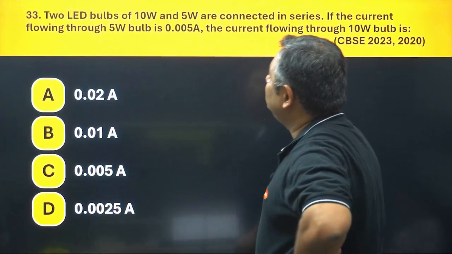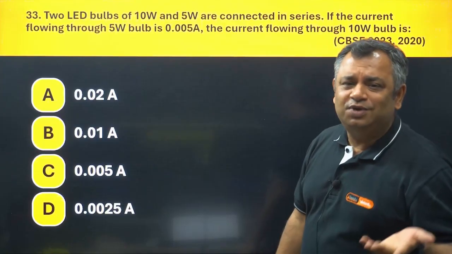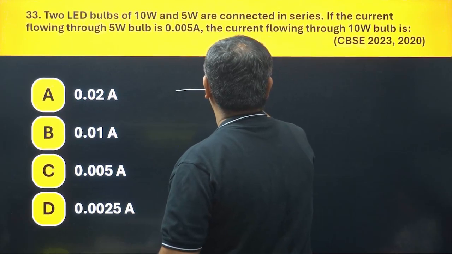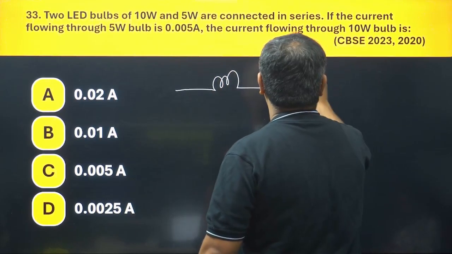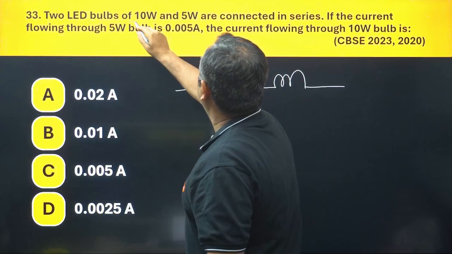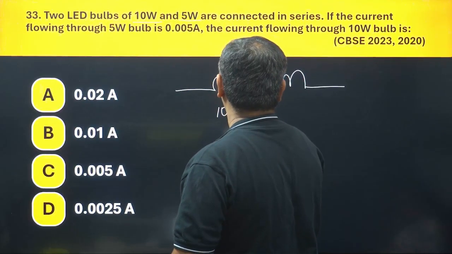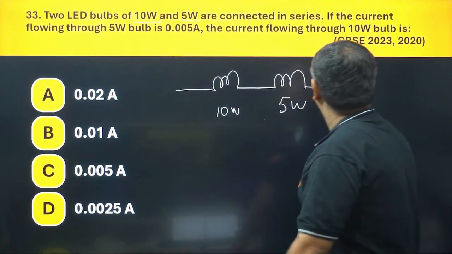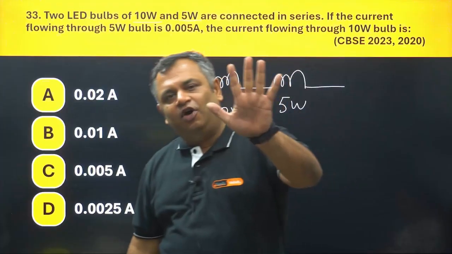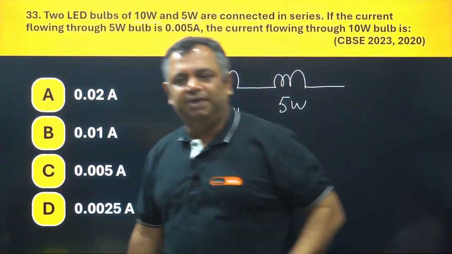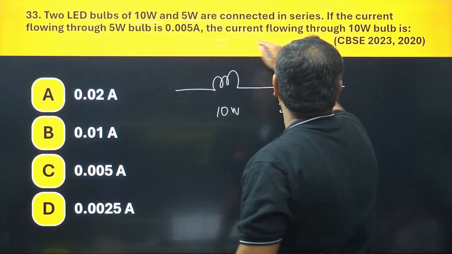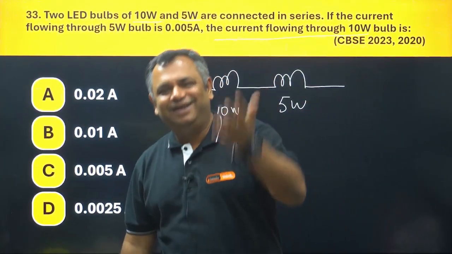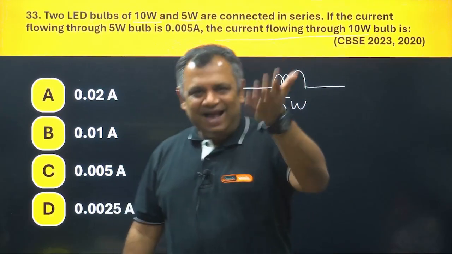Second question, the next question is, just read it. It says 2 LED bulbs, bulb number 1 and bulb number 2, of 10 watt and 5 watt, are connected in series. If the current flowing through 5 watt is 0.005 ampere, the current flowing through the 10 watt bulb is, they are connected in series, and we know the answer here would be exactly